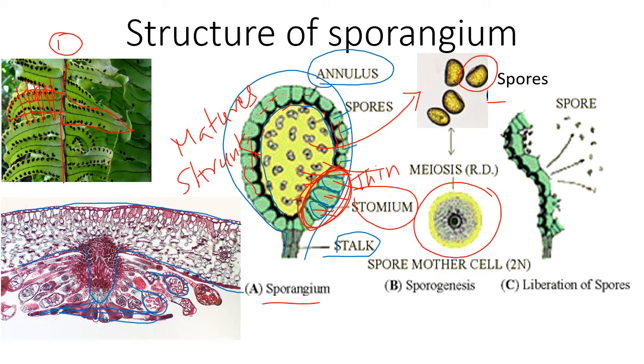This individual spore is represented here. This one is a spore mother cell, which is diploid, and it undergoes meiosis. You can understand like this: these are spore mother cells, which are diploid, and they undergo meiosis, that is reductional division, and now spores are formed which are N, that is haploid, and these haploid spores grow and develop into the gametophyte. We can see the details in the next few slides.